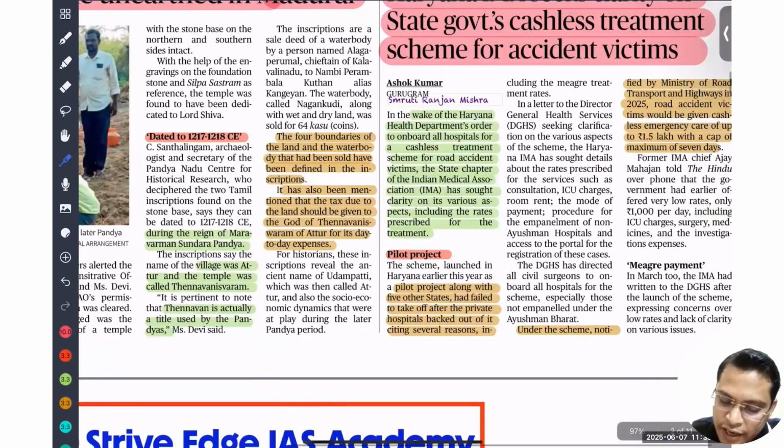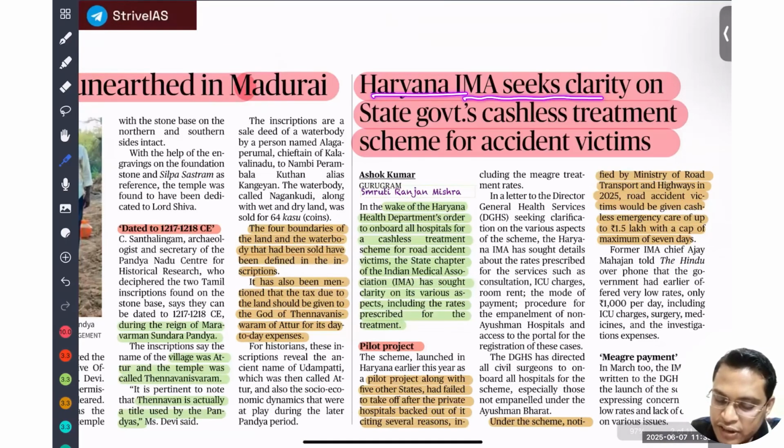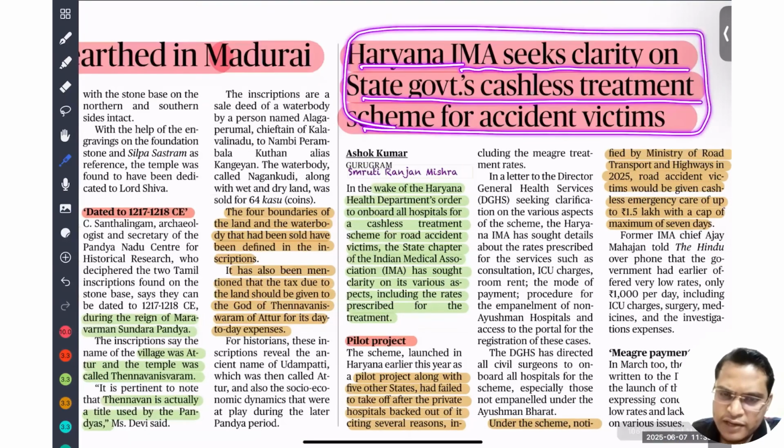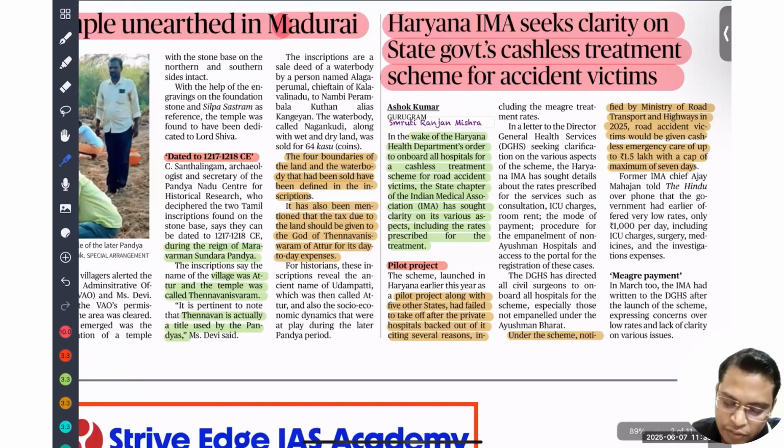Next is: the Haryana Indian Medical Association seeks clarity on the state government's cashless treatment scheme for accident victims. Okay, not much important. If you belong to Haryana, then you need to read about that. But yes, I've already highlighted it. If you want, you can go through it.